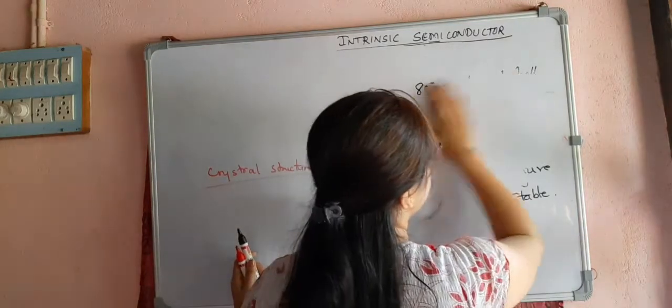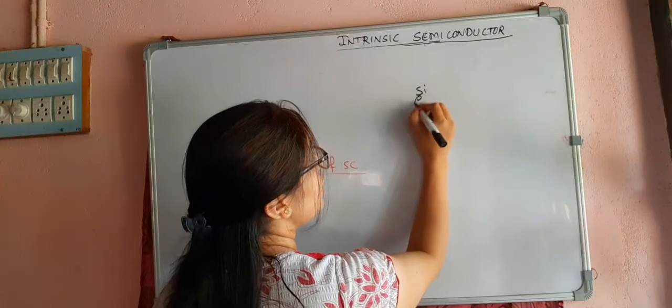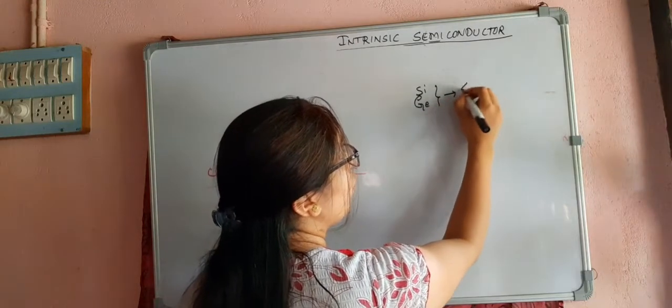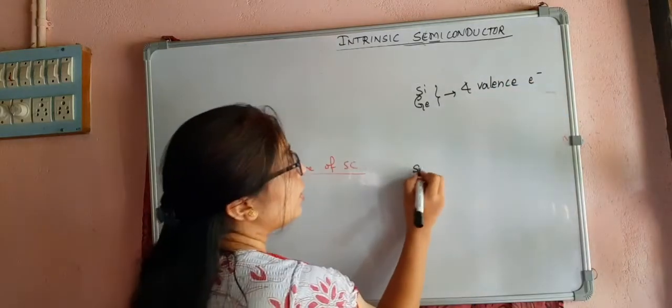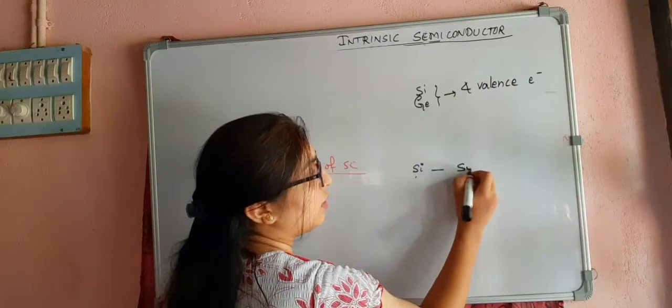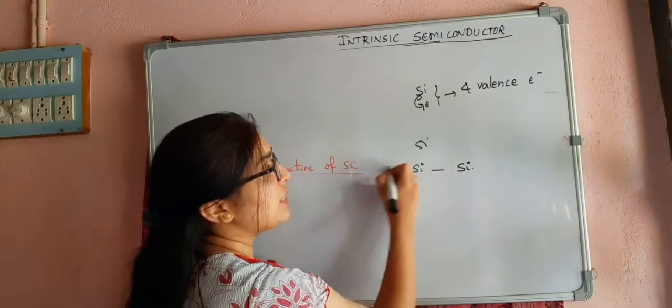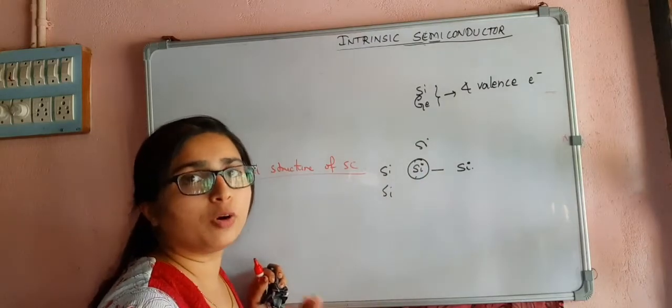Now if I consider silicon or germanium, they have 4 valence electrons. If this silicon atom is bonding with a neighboring silicon atom, it tries to acquire 4 more electrons.